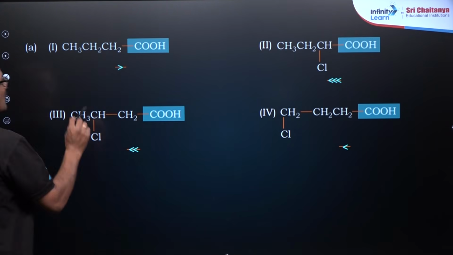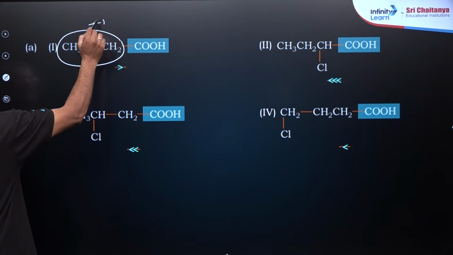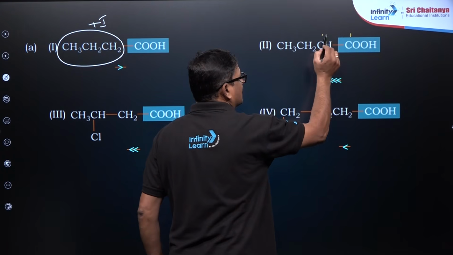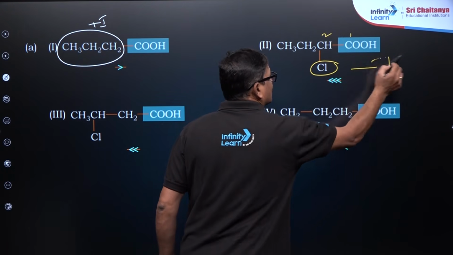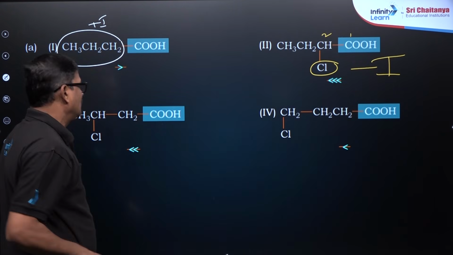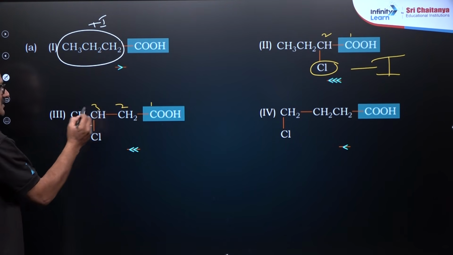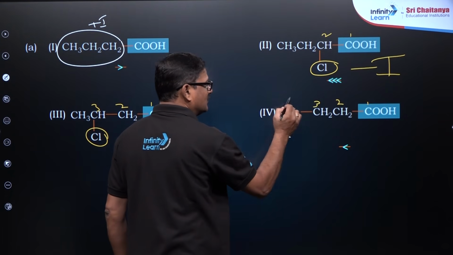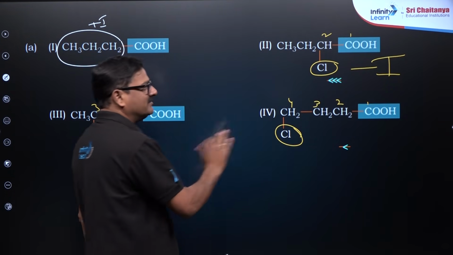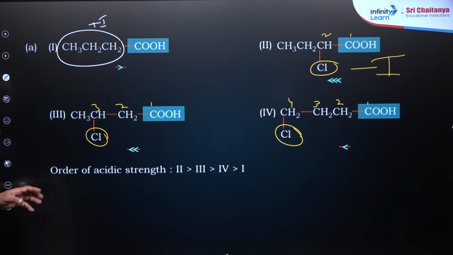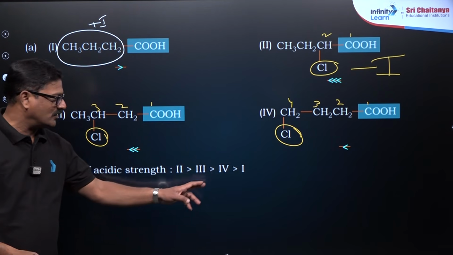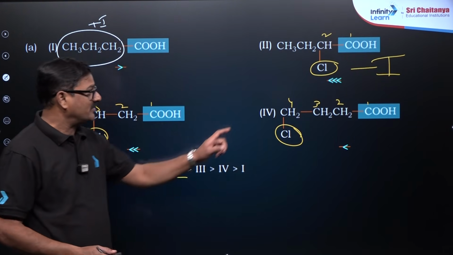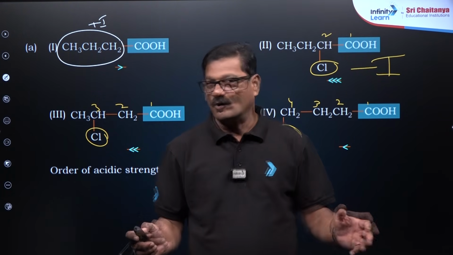So here 1 is supposed to be the least according to the positive inductive effect, and for the first carbon and second carbon, the inductive effect will be very high. Pull will be more, and the inductive effect for the first and third carbon atom, pull will be less, and for the first, second, third, fourth, pull will be very less. So the actual order is going to be 2, 3, 4 and 1. So 1 is the least and 2 is the most. Why? Because more inductive effect is seen. So hope you understand this.